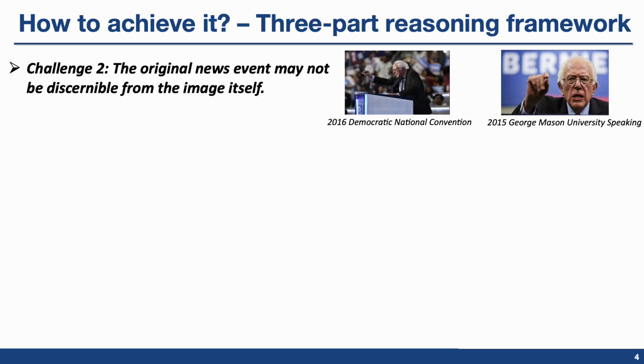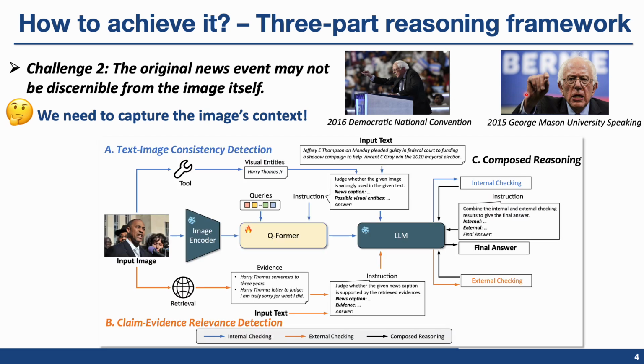The second challenge is that we cannot distinguish the out-of-context using solely text-image content consistency because the original news event may not be discernible from the image itself. For example, these two images show similar content but derive from different events. Therefore, we need to capture the image's original context. We propose a three-part reasoning framework.